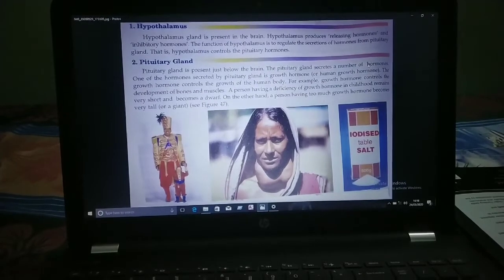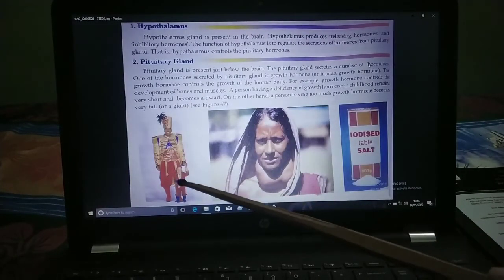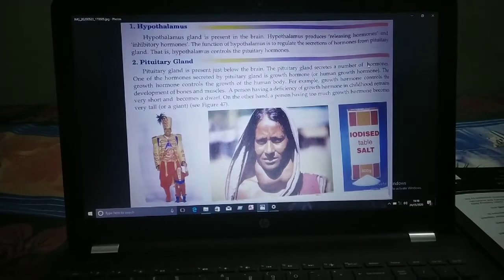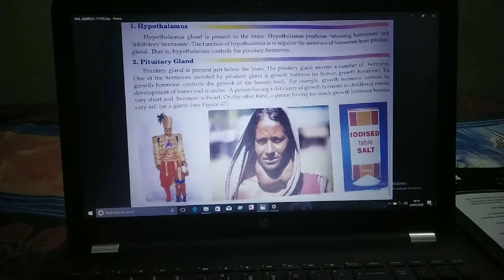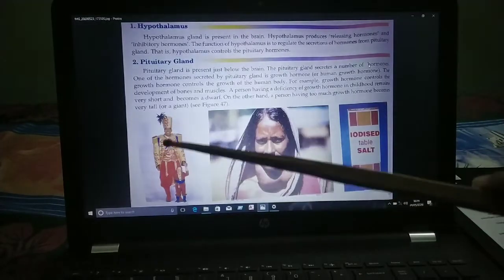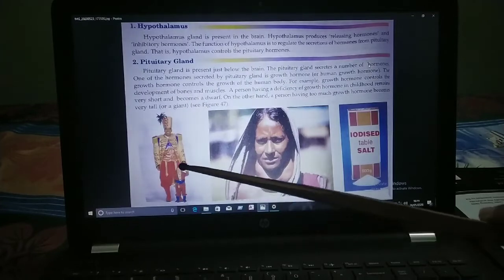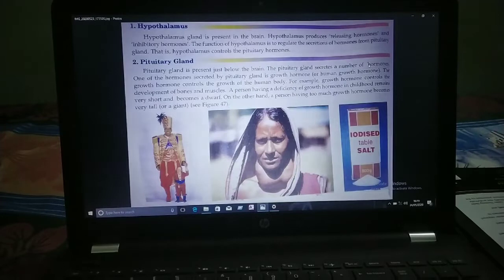If in childhood the secretion of growth hormone is less, this is the condition of the child, and their growth is dwarf or short. If a person has too much growth hormone, see the condition of the person. They become very tall, see the size. If less, the person becomes like this. If too much, then the person is like this.